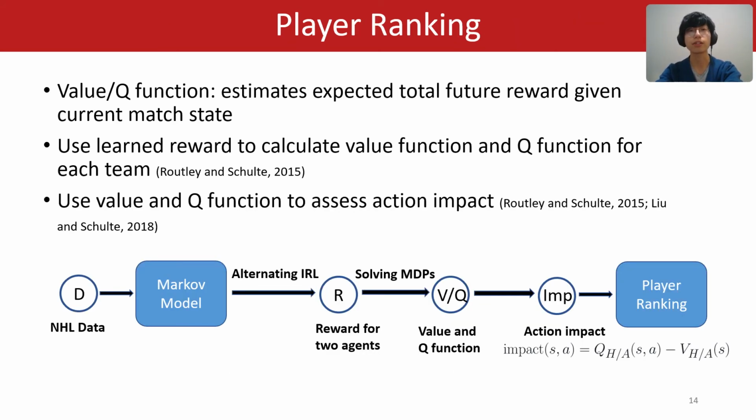We further evaluate our model in a downstream application, player ranking. The picture shows the system flow. Starting from the dataset, we build a Markov game model. Then we use alternating learning to learn rewards for two agents. And we solve MDPs to calculate the value and Q function. Then we calculate the action impact, and finally rank players by their total action values.